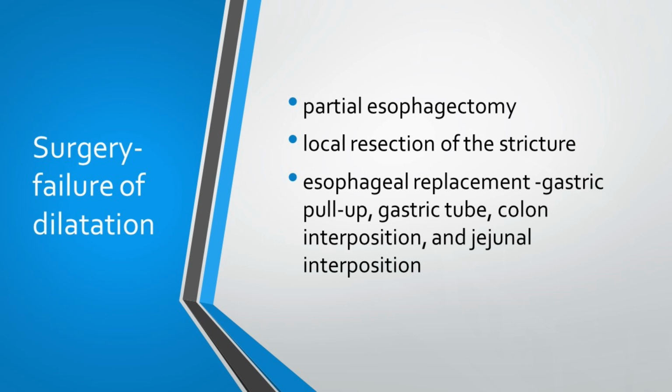There have been instances where we have failed in dilatation, especially 1 or 2 corrosive poisonings where we failed. But the thing is, surgery also, whatever you do, there is always a risk that wherever you're going to do an anastomosis, there will be a stricture formation. So that is another problem. There are lots of things that you can do. You can do local resection of the stricture. You can do an esophageal replacement. Most common that you all do is gastric pull-through. You can do a colonic interposition and jejunal. But all this has its own problems, and the most important is the stricture formation that takes place again.